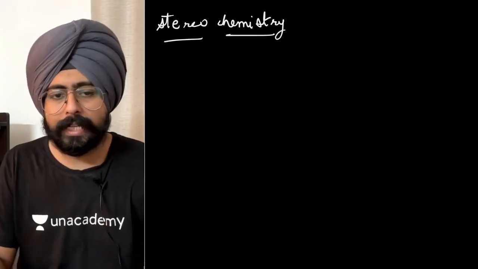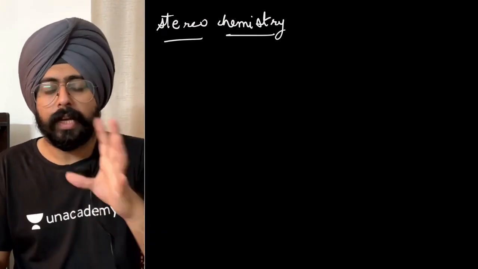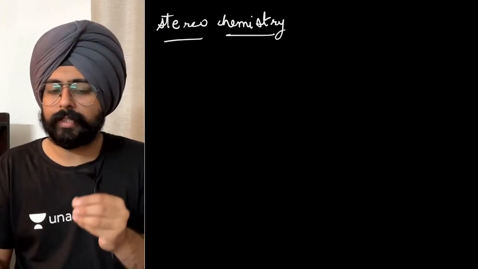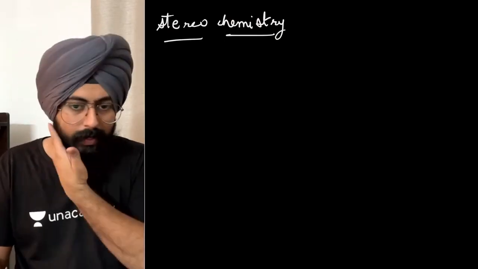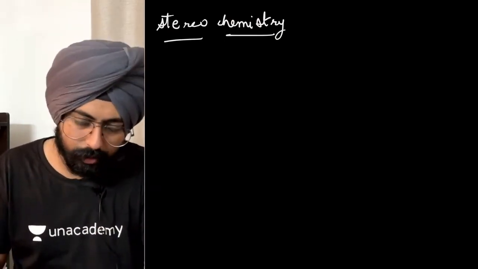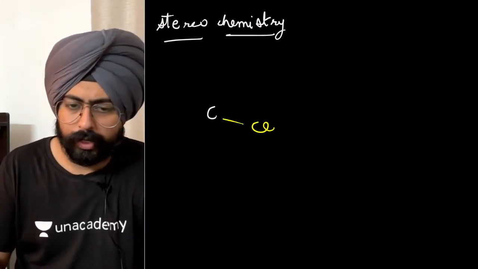People, instead of taking a very simple substrate like CH3X, let's take something that's a little more complicated. Let's take something that is optically active in nature. So I took this carbon, and the leaving group once again, let's take it as chlorine.